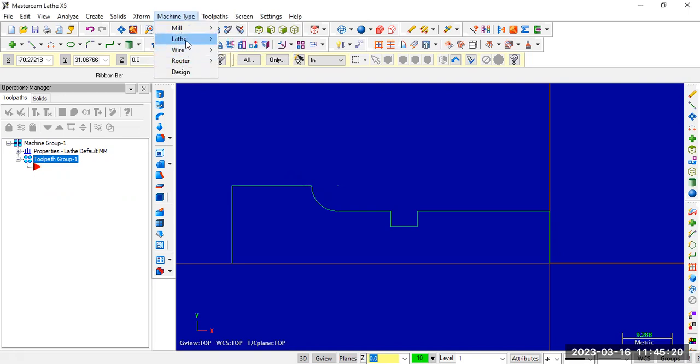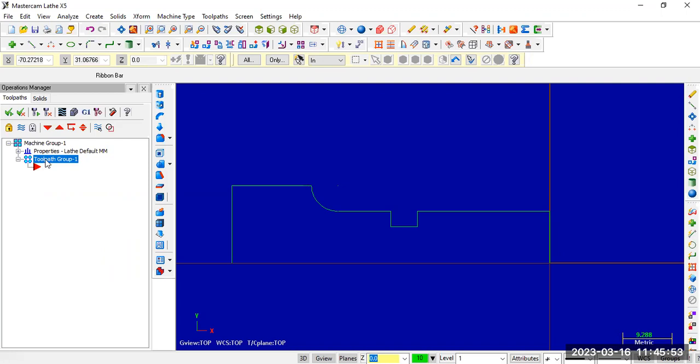Once you select the lathe machine, on the left side you can observe that previously all these options were not there. This particular window is called the operations manager. If you want, you can press Alt O and it will display. Once again, if you press Alt O, it will disappear. According to the requirement, you can hide or unhide the operations manager by pressing Alt plus O.